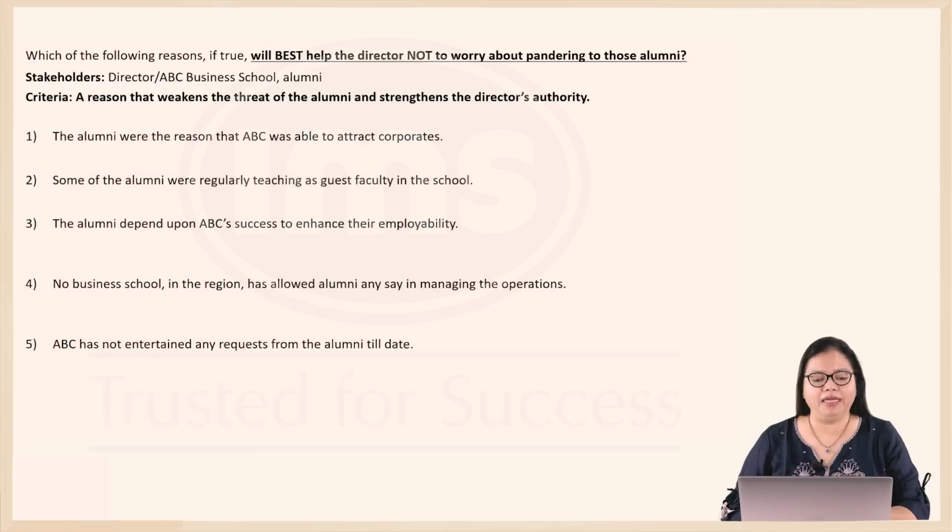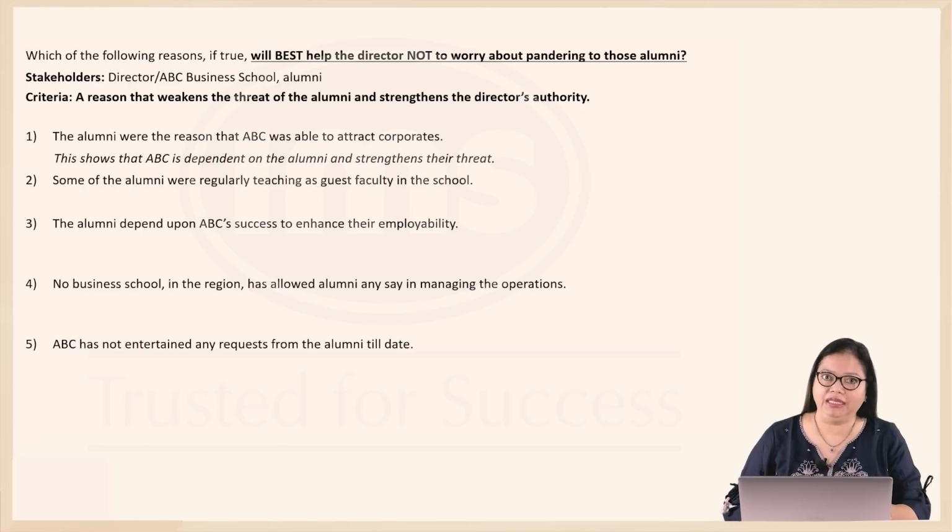Option 1, the alumni were the reason that ABC was able to attract corporates. Now we are looking for something that makes the ABC school appear independent and not dependent on the alumni. Option 1 indicates a dependency. It shows that ABC needs the alumni and therefore it strengthens the threat of the alumni. Let's look at 2.